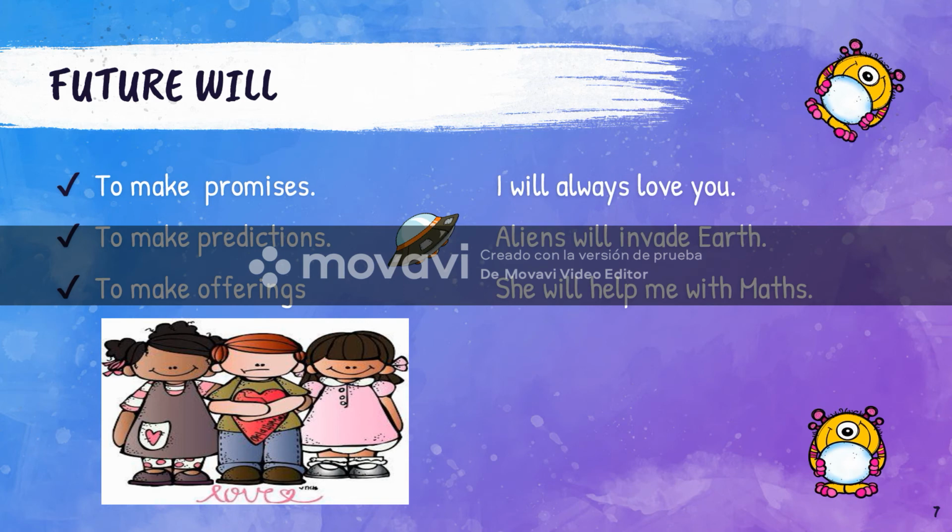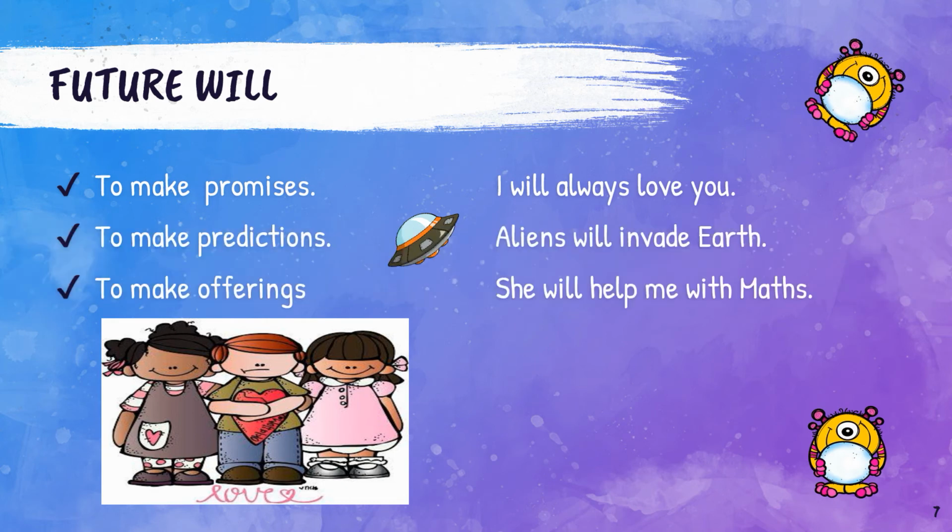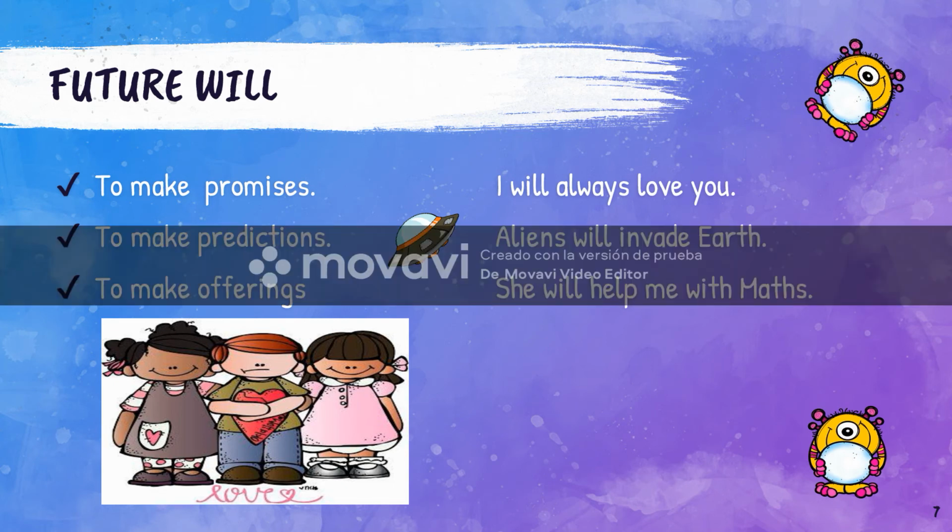I put you there. We use future will to make promises. Oh my gosh. I will always love you. Well, bad news, guys. Maybe that's a promise that you cannot keep. At least, not forever. The second example.